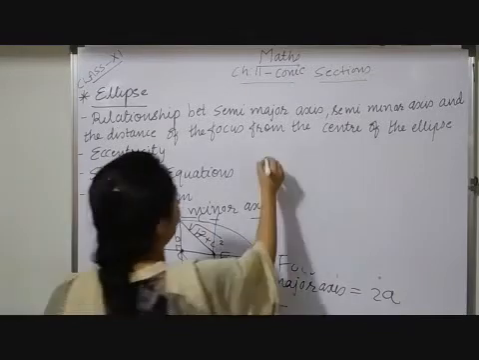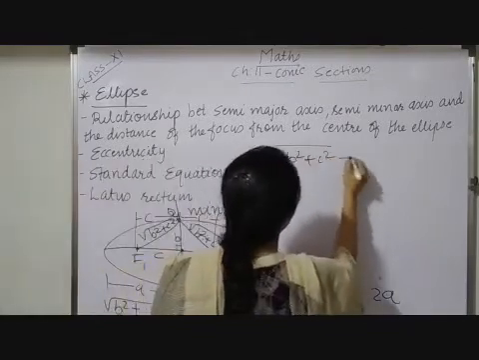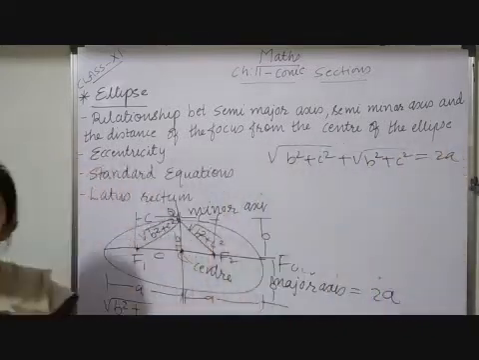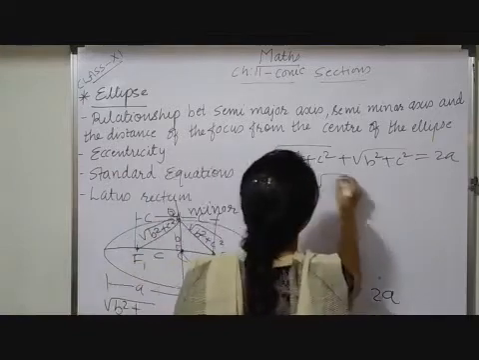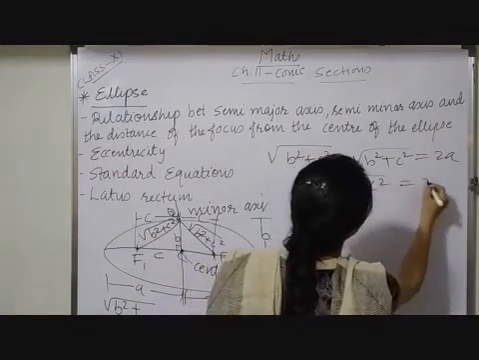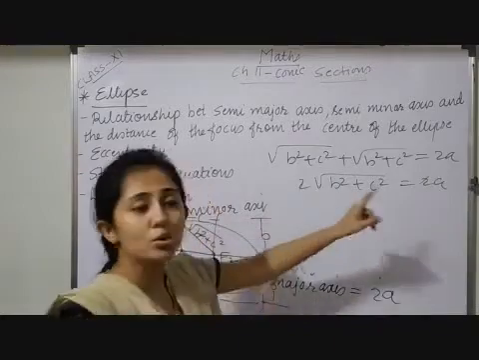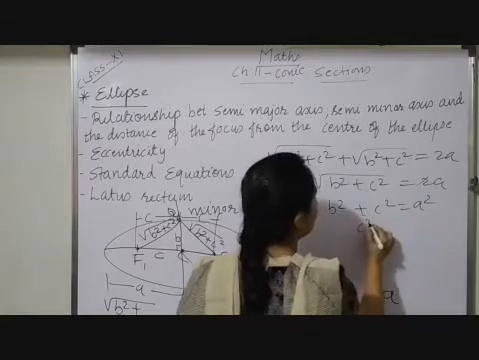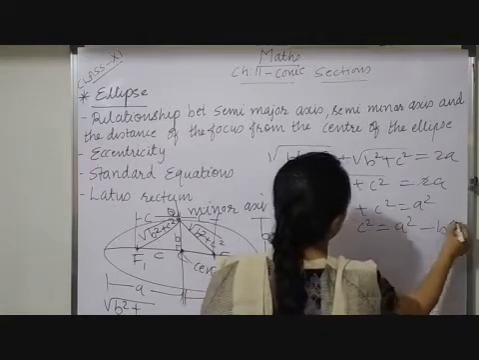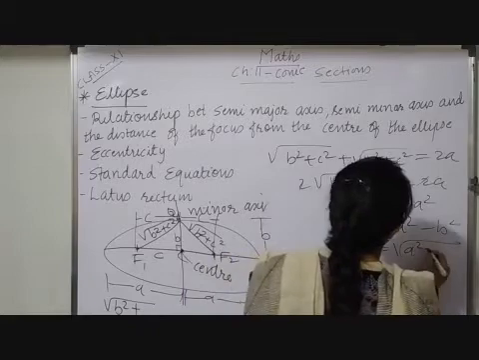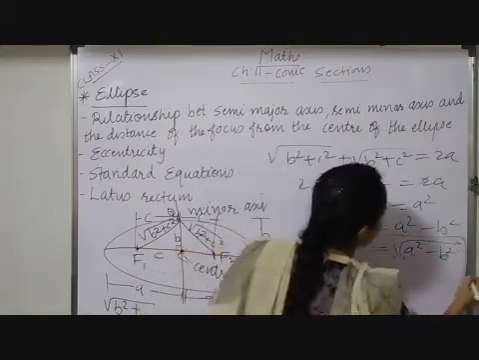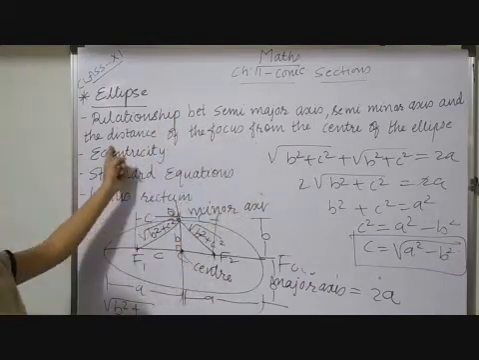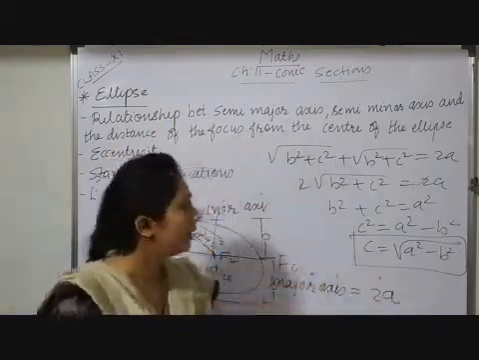So here I will get b square plus c square plus b square plus c square. Let that fixed distance be 2a. So here I will get 2 times under root of b square plus c square, which is equal to 2a. 2 will be cancelled out. Squaring on both sides, I will get b square plus c square equals a square. So c square equals a square minus b square, and c is equal to under root of a square minus b square. So this is the relationship between semi-major axis, semi-minor axis and a focus of the ellipse.